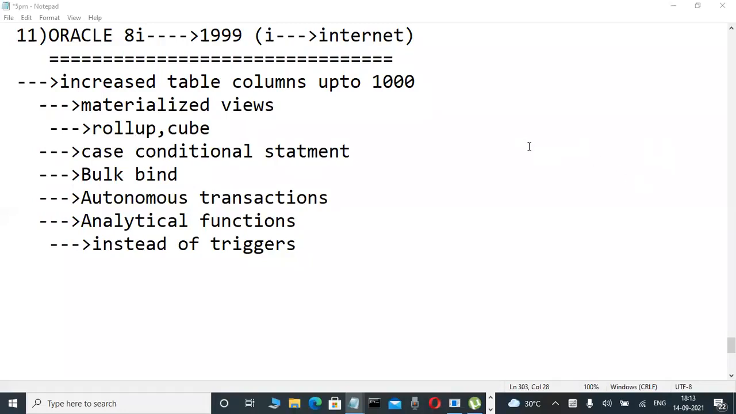Oh, the morning batch has already started at 9 o'clock. One batch is going on from 9 to 11. Okay, tomorrow I will tell you. Don't worry.